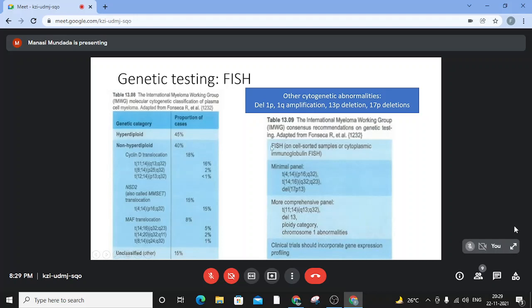The FISH that is done here is on a cell sorted sample. That means the plasma cells from the bone marrow are separated by magnetic separation, and these concentrated plasma cells are then tested for these abnormalities on FISH. The other cytogenetic abnormalities are the deletion 1p, 1q amplification, 13p deletion, 17p deletion. All of these connote a bad prognosis.